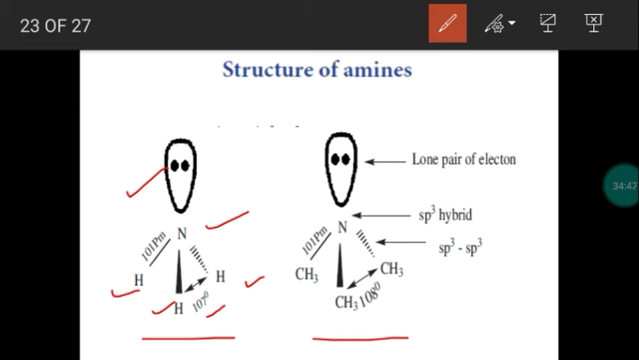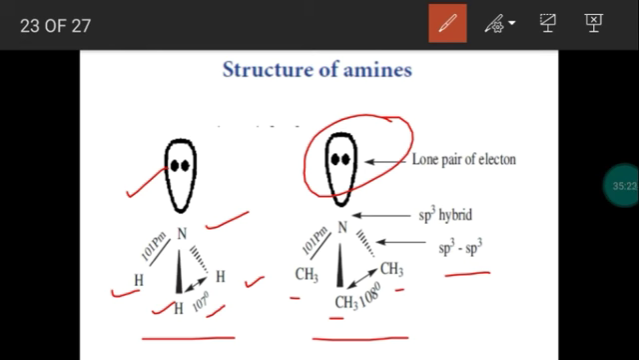So here what will be the overlapping? sp3 overlapping, because each carbon has an sp3 hybridized orbital. So here the mutual overlapping is between the sp3 hybridized orbital of nitrogen with a single electron and the sp3 hybridized orbital of carbon with a single electron. So due to mutual sp3 overlapping, 3 covalent bonds are formed, and the remaining one sp3 hybridized orbital has a lone pair of electrons. So the same arrangement is in amines also.